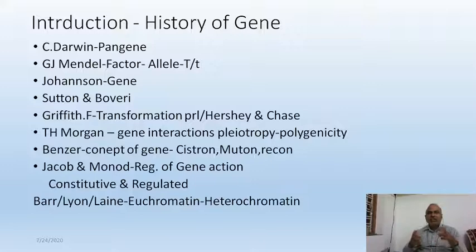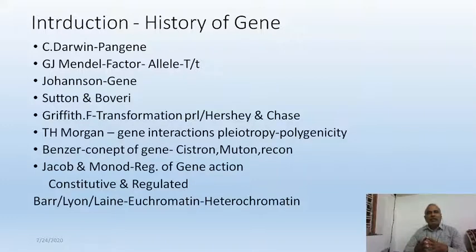Every gene has two alternative forms, and these two alternative forms are called alleles, of which one is a dominant allele and the other one is a recessive allele. Take, for example, in the pea plant, the tall is capital T, and the dwarf is small t. Okay, that is the concept of Mendel towards inheritance. Johansen was the first scientist to coin the word gene.